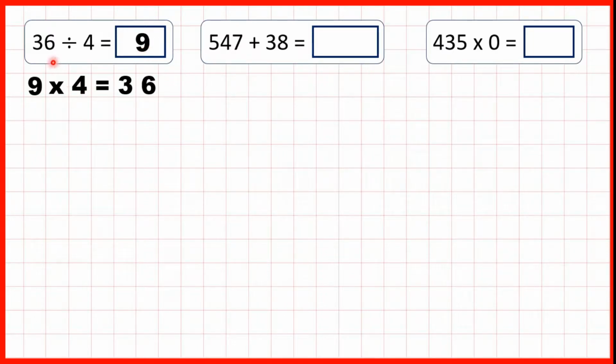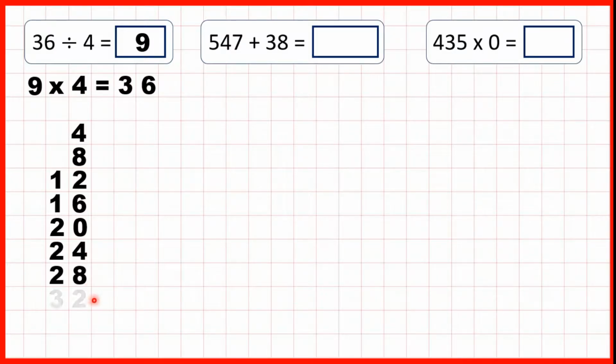But if you don't know 36 divided by 4, what you can do is count up in 4s until you get to 36. So 4, 8, 12, 16, 20, 24, 28, 32, and the ninth multiple of 4 is 36. So because we've counted up 9 numbers, our answer is 9.